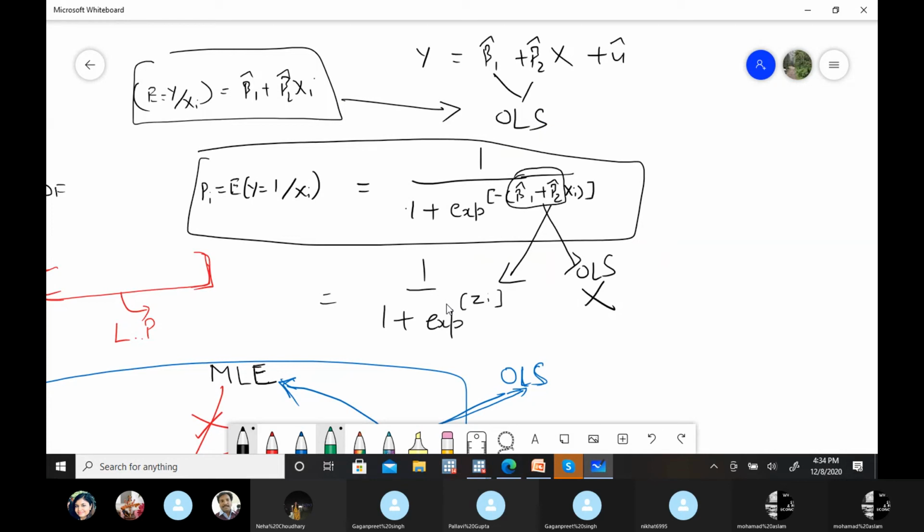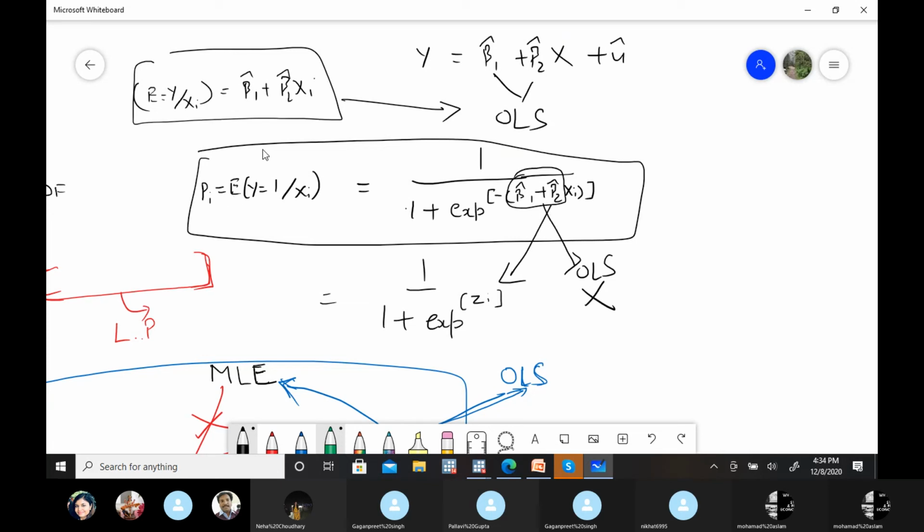But the problem lies with the interpretation, how we interpret these results, because these beta 1 and beta 2s are here like 1 plus exponential raised to the power. So let's suppose you have a beta 2 of point something. How do you explain this outcome, that if x is increased by 1 unit, how much is the change in the probability of this particular outcome, let's suppose owning a house or not owning a house, or whether that individual participates in my course or not?